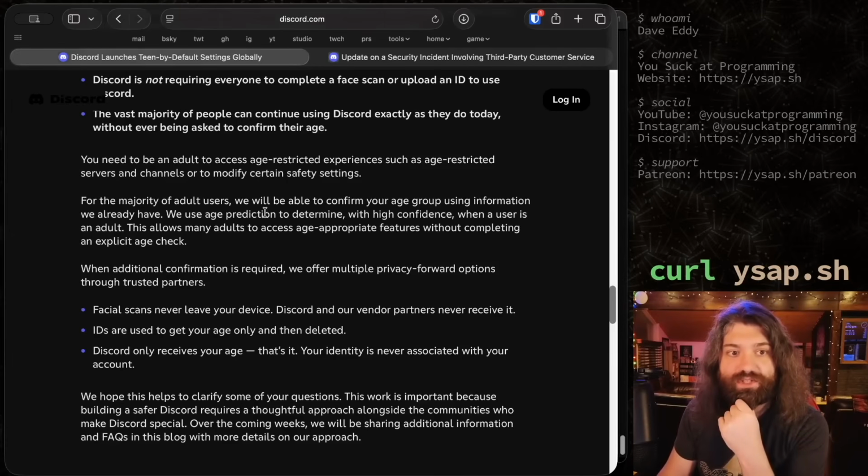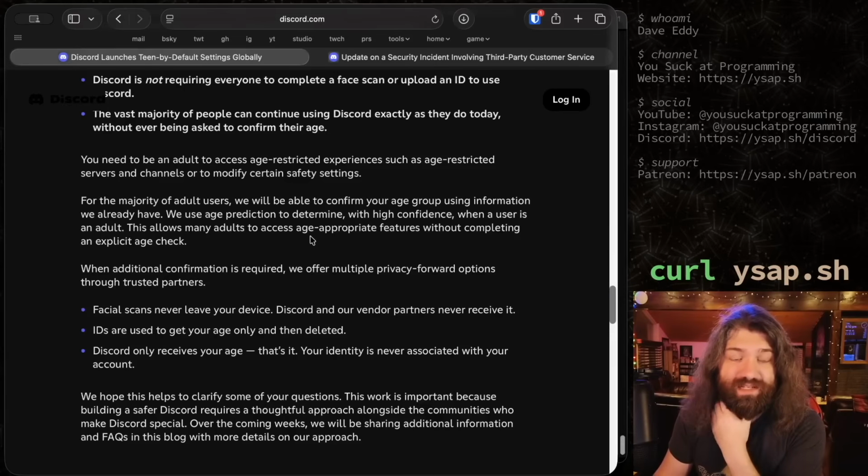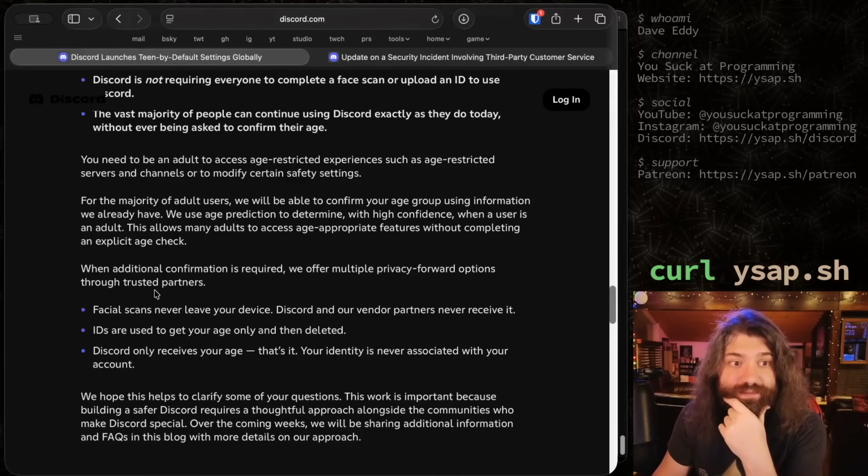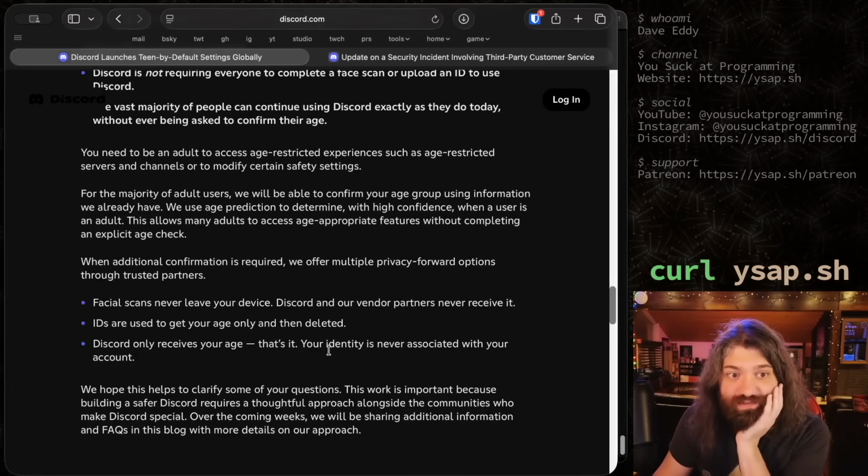"For the majority of adult users, we will be able to confirm your age group using information we already have." So, they're going to look at your slang and see how unk you are. "We use age prediction to determine with high confidence when a user is an adult. This allows many adults to access age-appropriate features without completing an explicit age check. When additional confirmation is required, we offer multiple privacy-forward options through trusted partners." Privacy-forward, what an adjective. "Facial scans that never leave your device. Discord and our vendor partners never receive it."